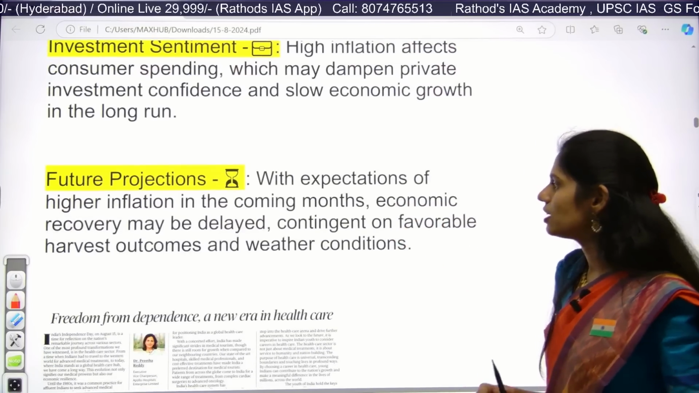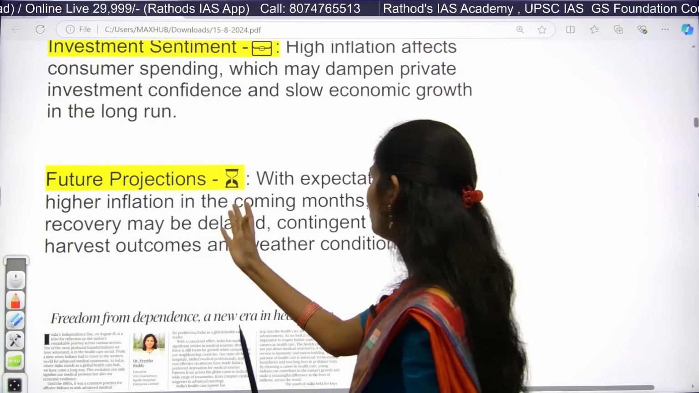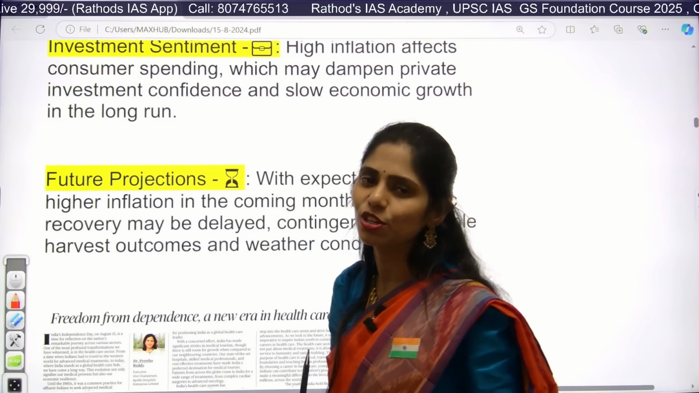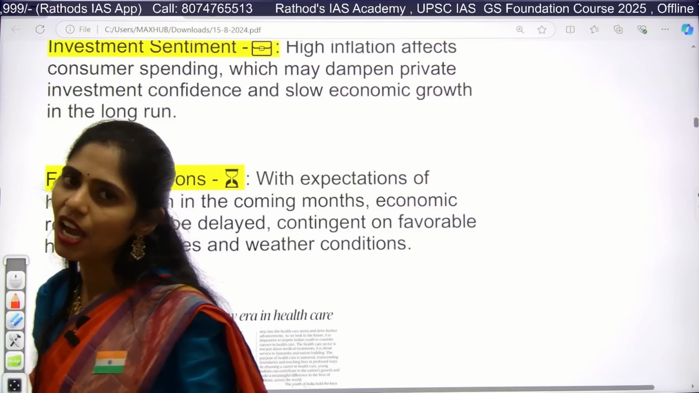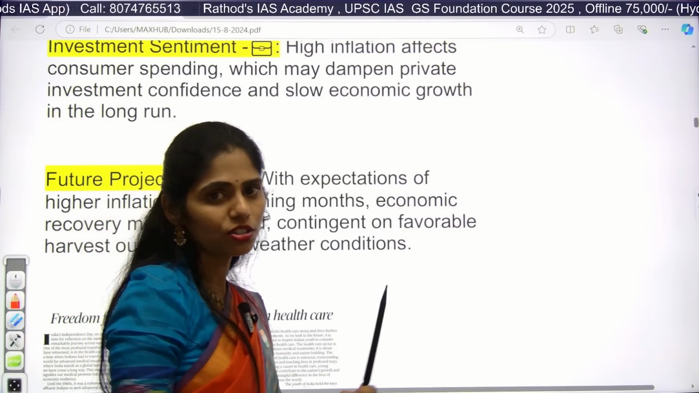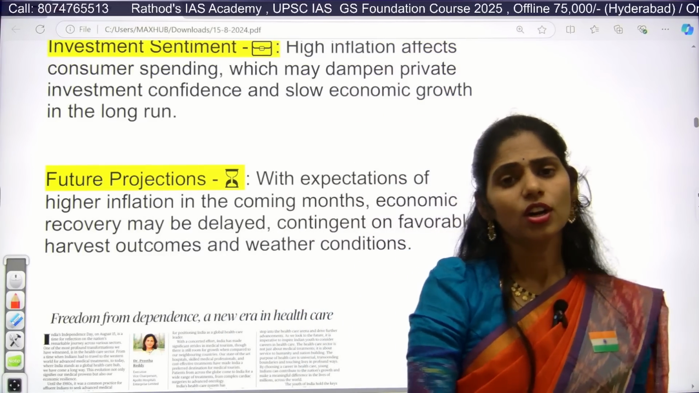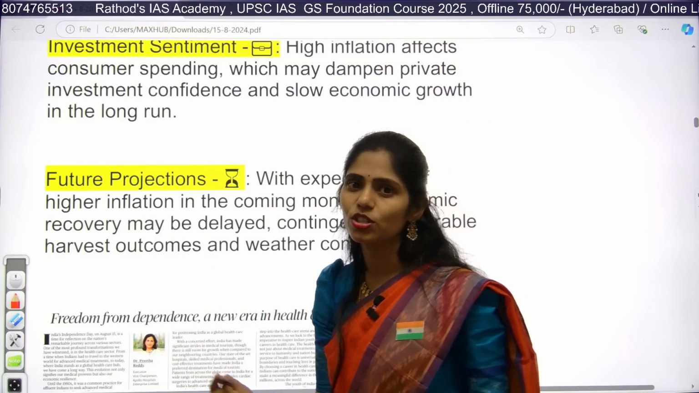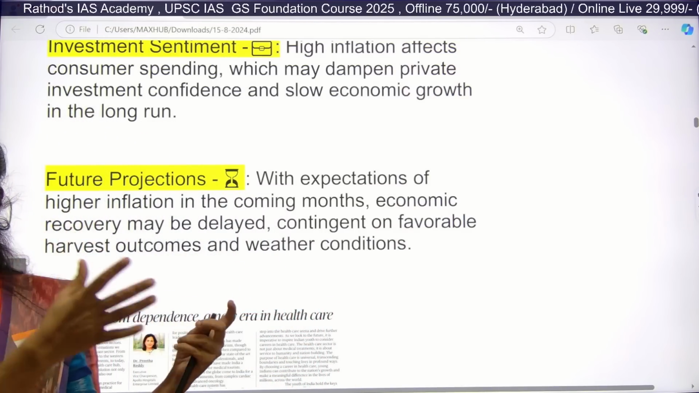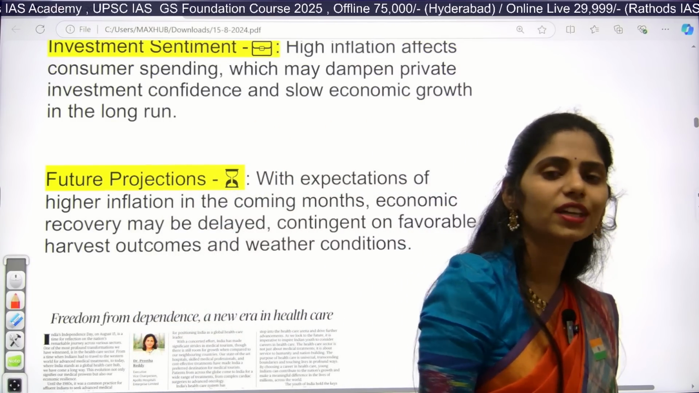Here there are some future predictions. In future, we are going to have higher inflation in the coming months, because we don't know when the onion, potato or tomato price will increase, and we don't know when the crude oil price will increase, because of geopolitical tensions like the Israel war, or for example the Russia Ukraine issue, because we are getting crude oil from Russia at a discounted price, and we don't know when that price will increase or decrease.